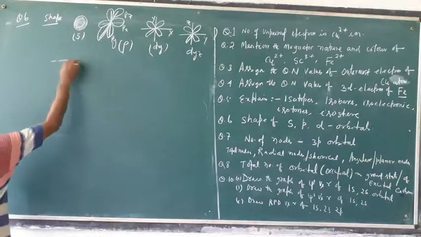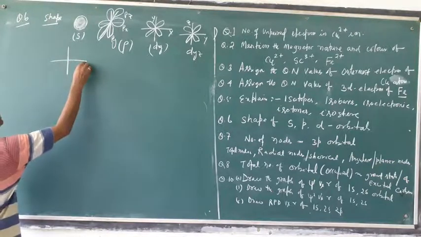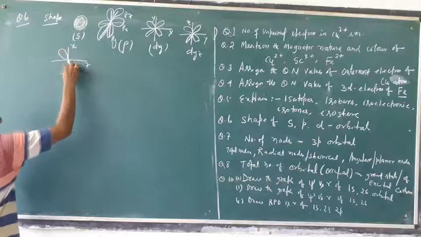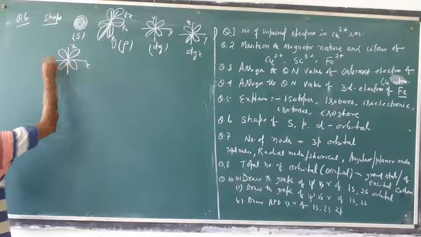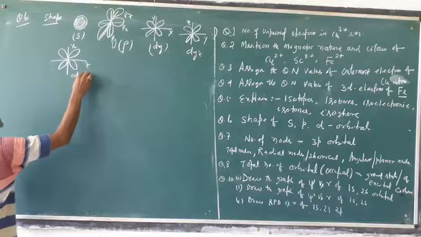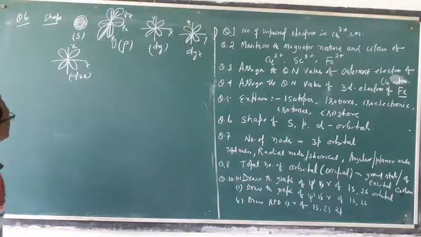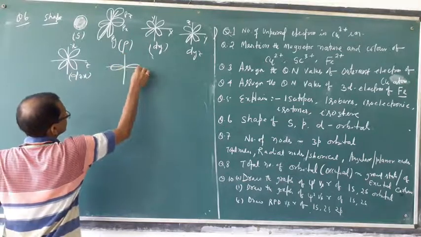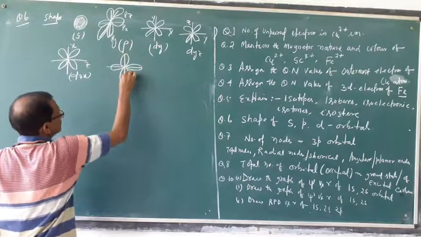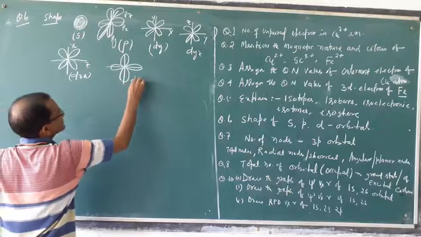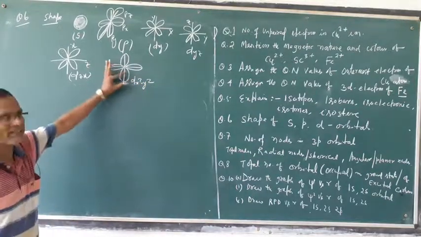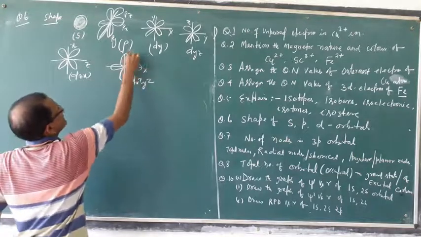Then dzx. Then dx square minus y square. That means the lobes are along the axes, x axis and y axis.